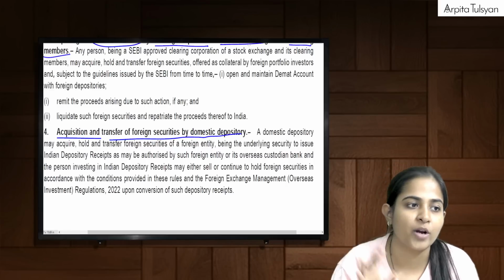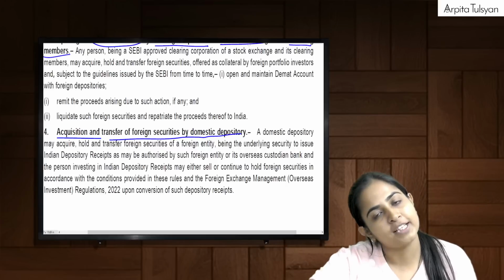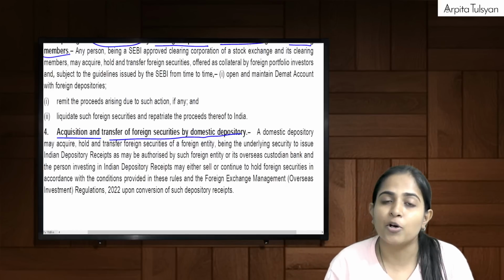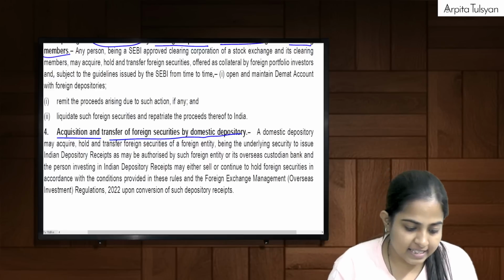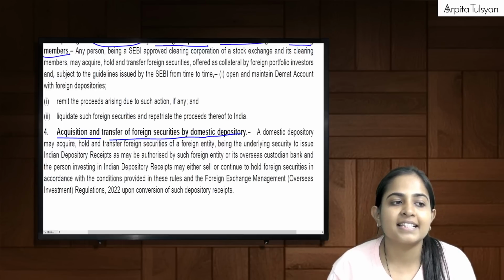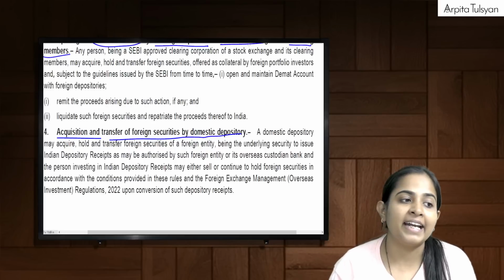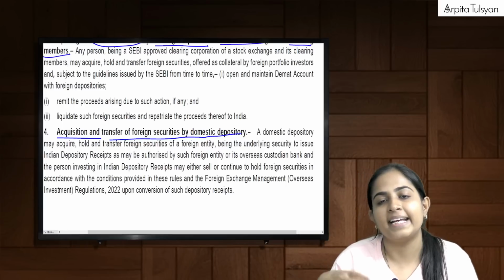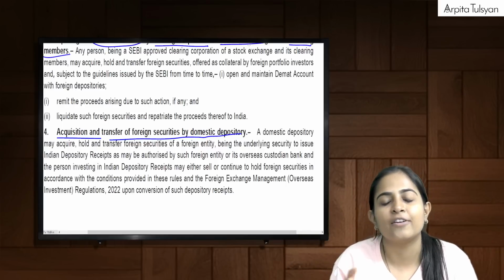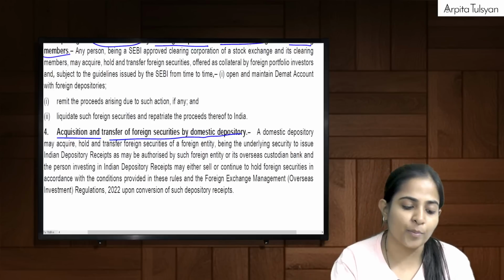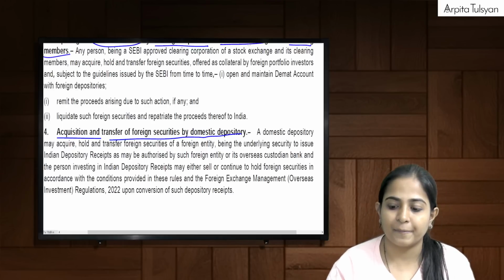Suppose we have issued IDRs and we have foreign securities in return, can a domestic depository hold it? Yes. Can it transfer it also? Answer is yes. So they can deal. Once the IDRs are converted, then dealing in foreign securities is allowed. That permission is available to the domestic depository as well.